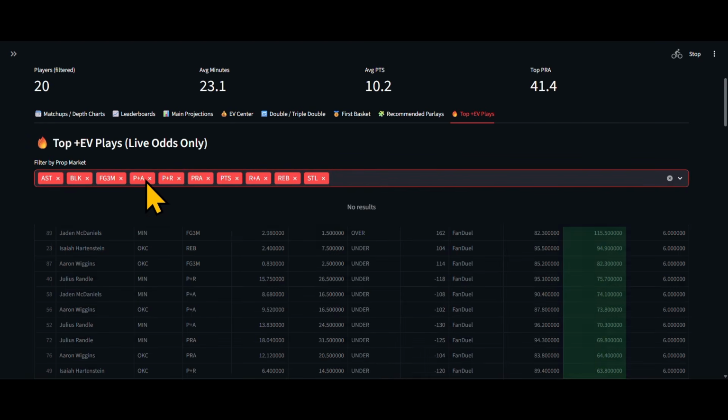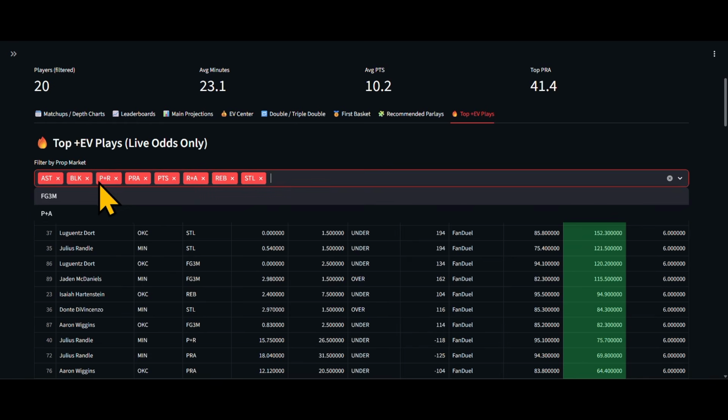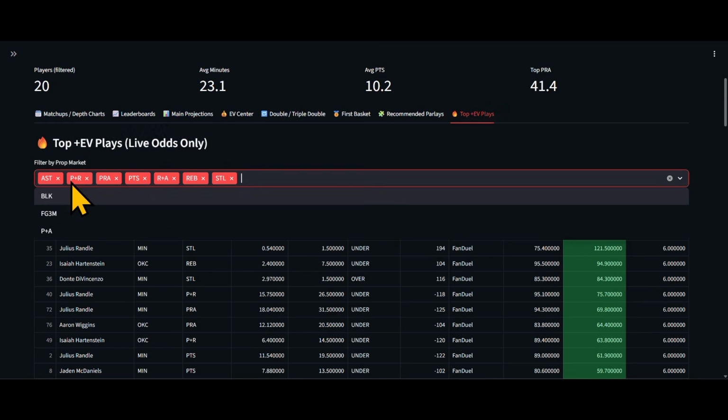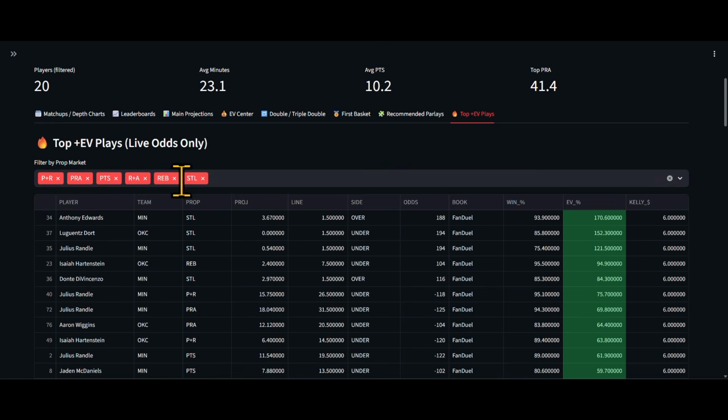All right. You could remove any one of these, and you can just say, I just want combos. Let's say you just want to do combos tonight. You can just remove all this, right? And now you just have your combo plays here. So now all you have is PRA, points, rebounds, and assists.